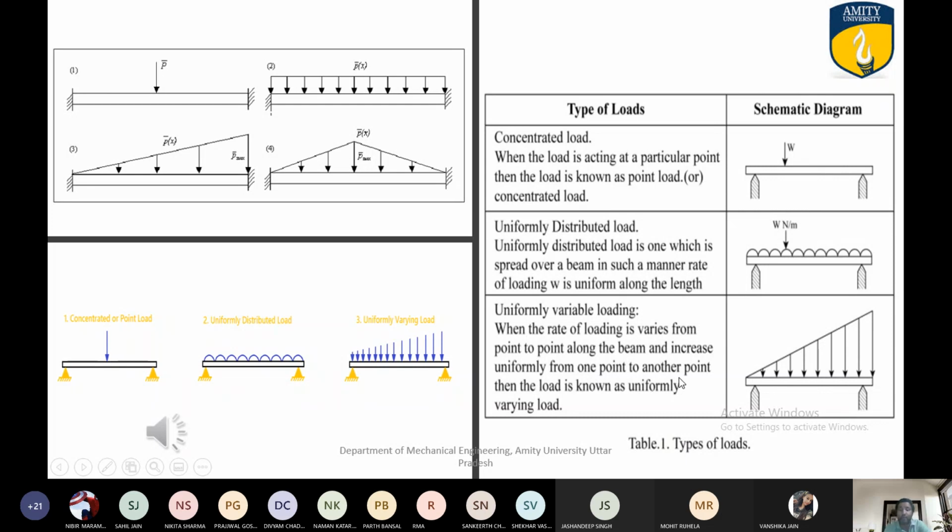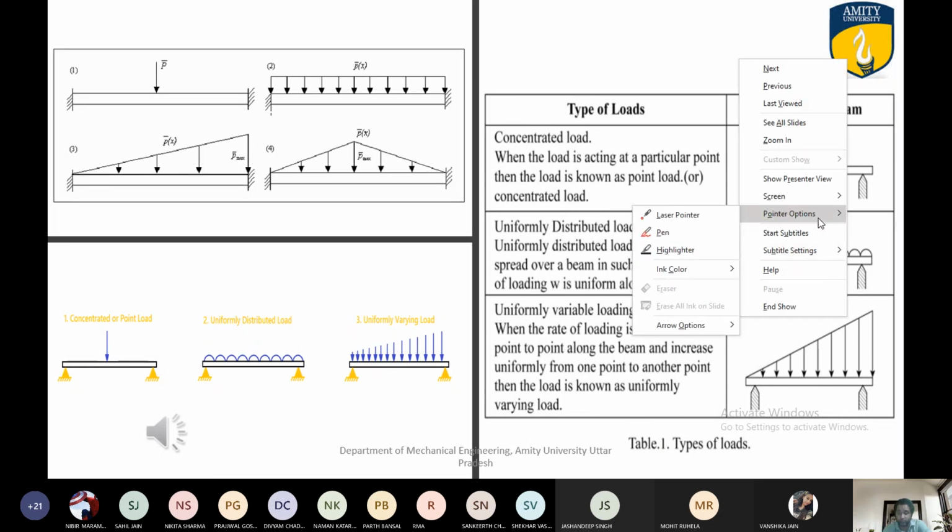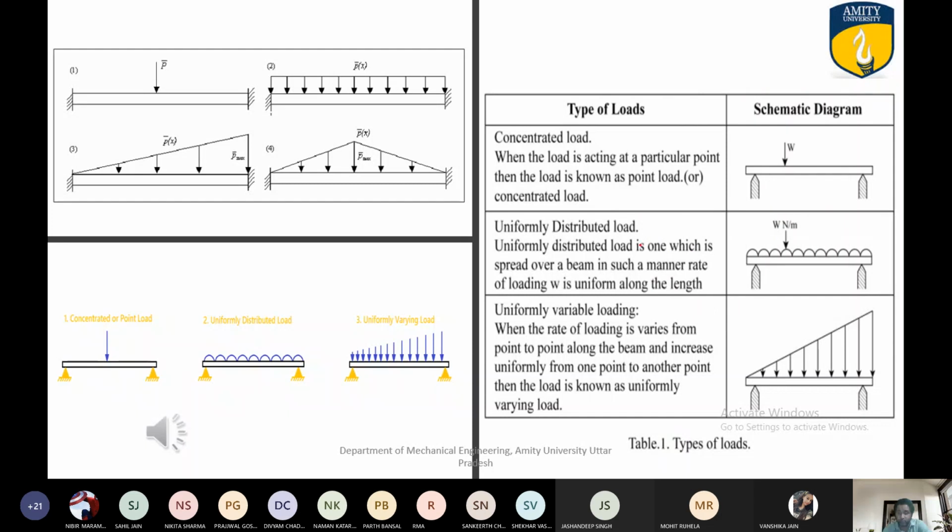You can see here, let us say this point is A and this point is B. Load is increasing from this point to this point, increasing uniformly from one point to another, so it is a uniformly varying load. You can write the definitions of these three types of load in your course register if you want. Fine. So these are the types of loadings which we have already discussed.